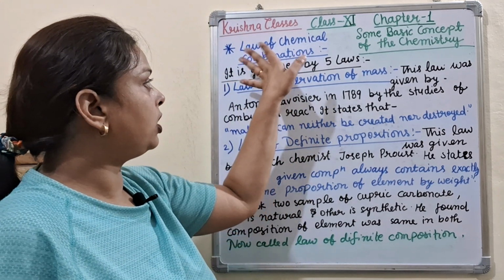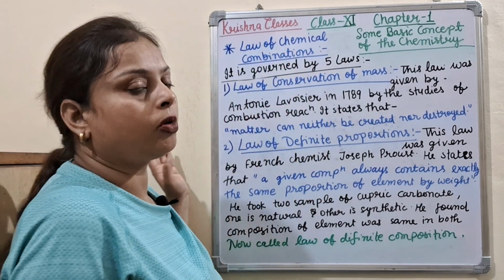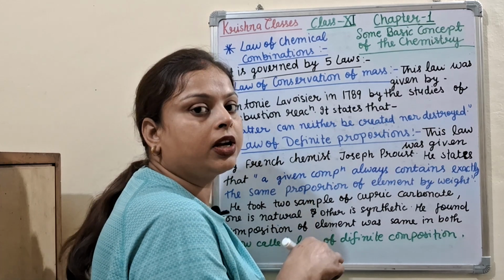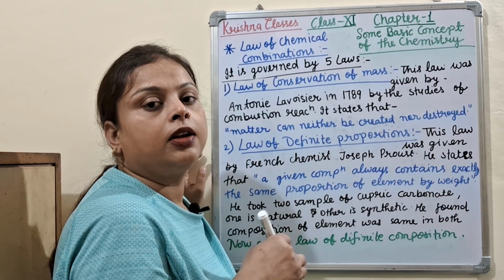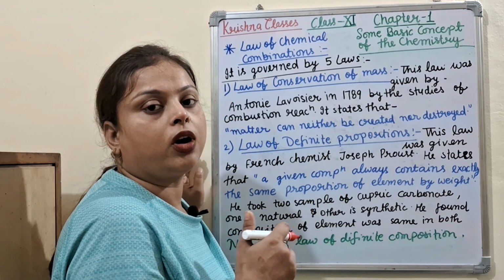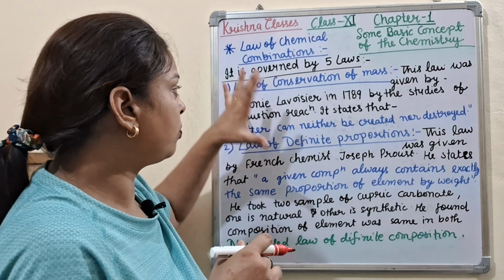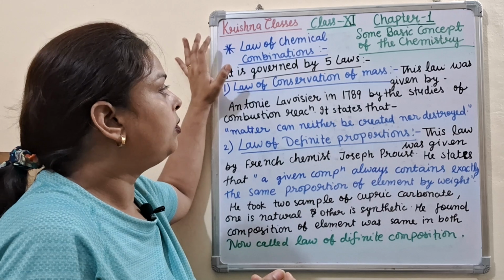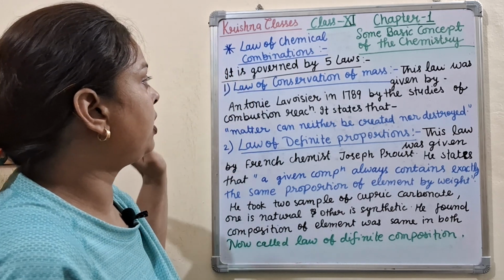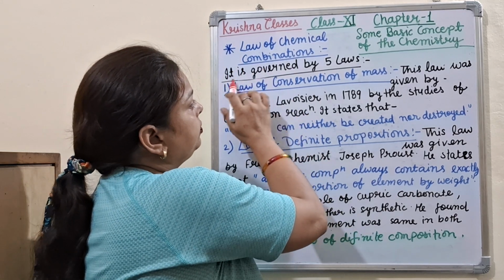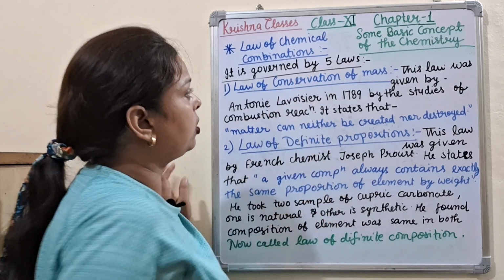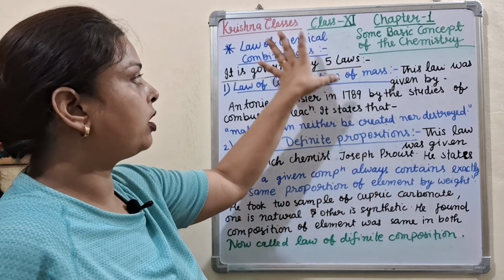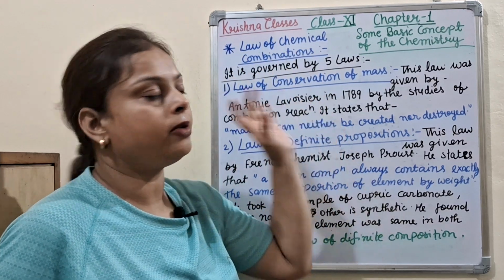What is today's topic? Law of chemical combination. How does any chemical reaction occur? There are so many elements, two or more than two elements, that combine and form the product. So that reaction follows which law? We will discuss here. The law of chemical combination is governed by 5 laws.